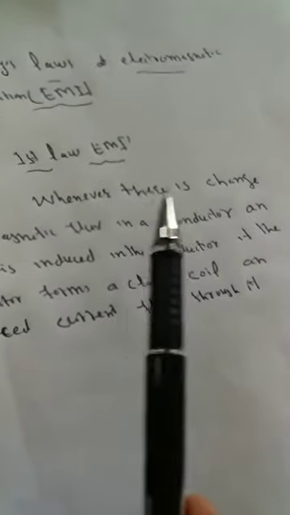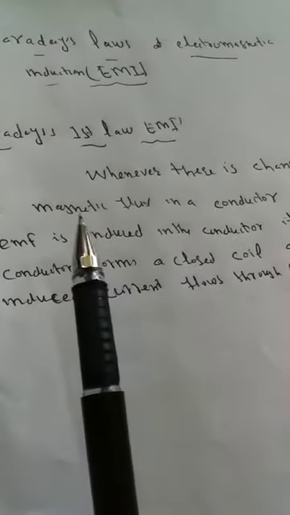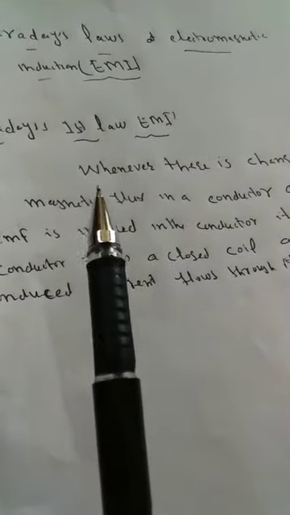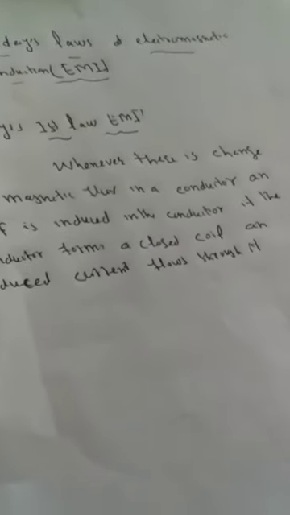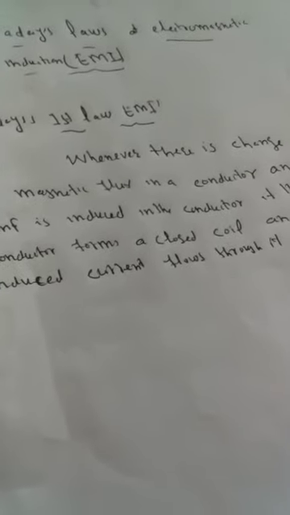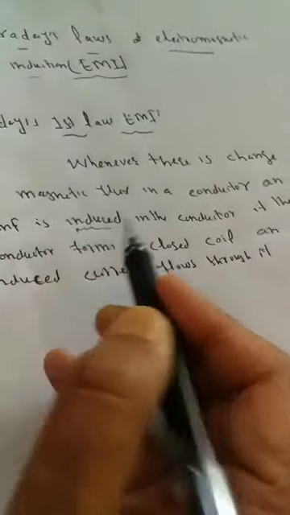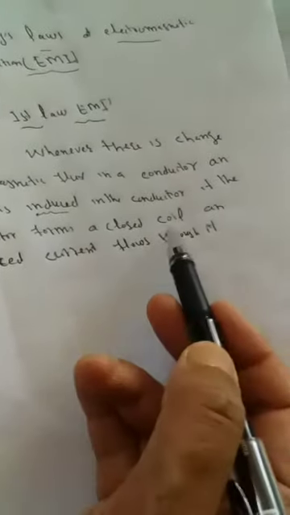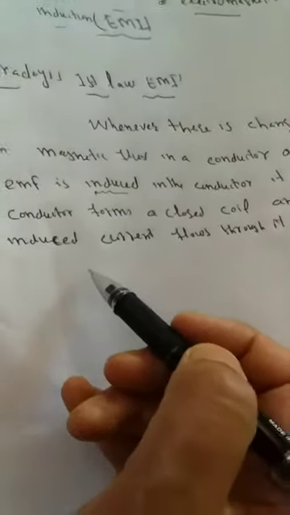Whenever there is a change in magnetic flux, as we discussed in the previous class, an induced EMF is developed in a conductor. Induced EMF is a kind of potential difference that develops. Induced EMF in the conductor. If the conductor forms a closed coil, if it completes a circuit, then induced current flows, and current flows in it.